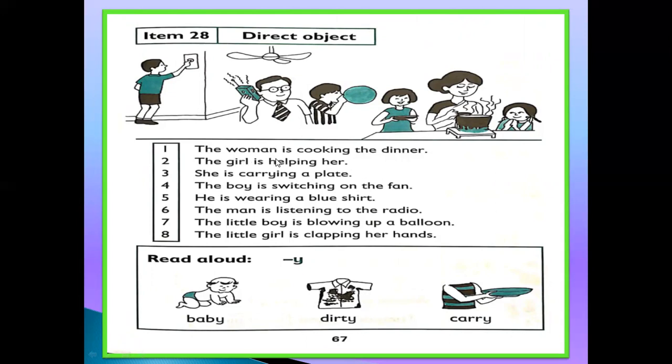Number 2. The girl is helping her. Number 3. She is carrying a plate.